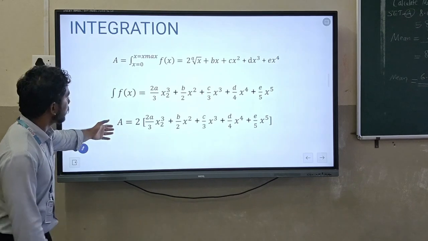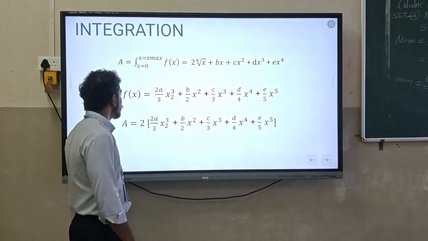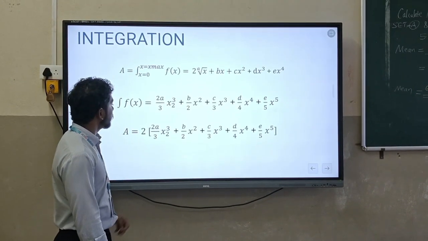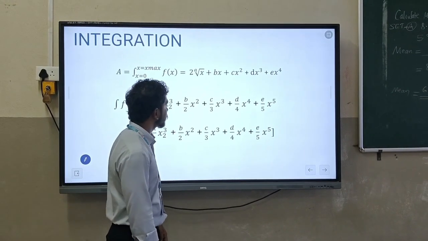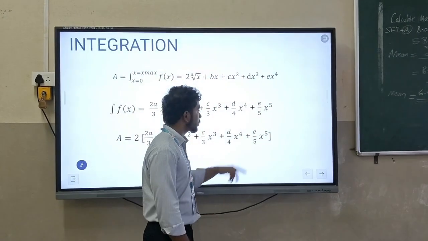And the formula of area is 2a divided by 3 x raised to 3 by 2 plus b divided by 2 x raised to 2 plus c divided by 3 x raised to 3 plus d divided by 4 x raised to 4 plus e divided by 5 x raised to 5.